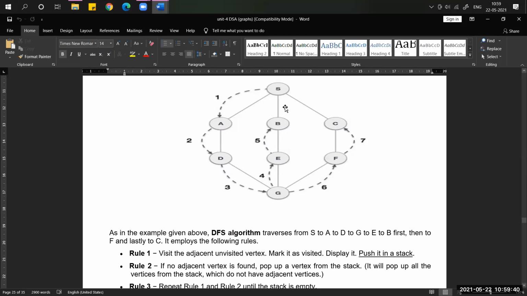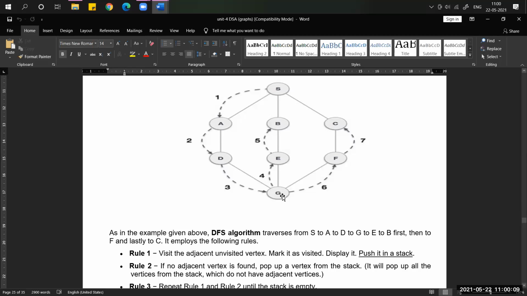So from S go to A. Check from vertex A: is there any node? Yes, there is a node, D. That's why we move to D. Again check from D: is there any child? Yes, there is another vertex, and from D there is one node, that is G.